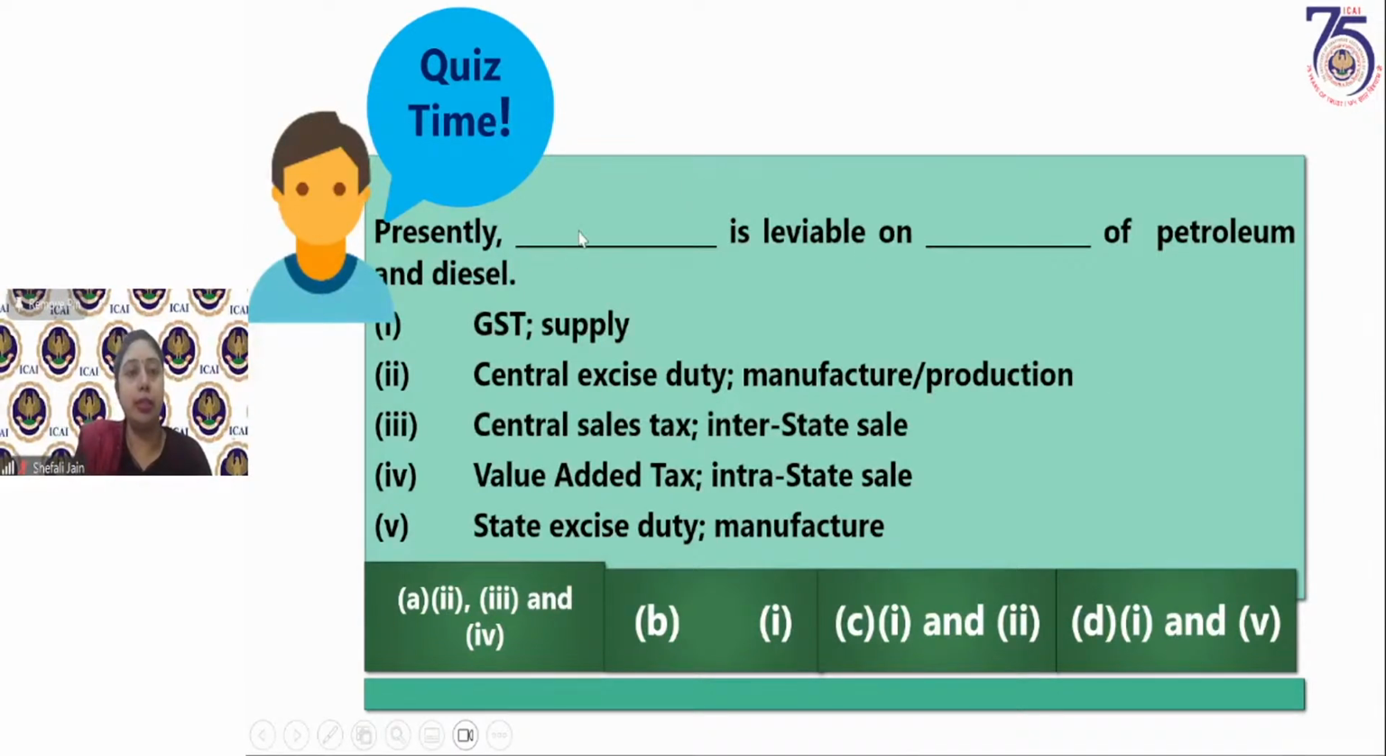See, we discussed in the first class regarding petroleum and petroleum products that GST is leviable on these petroleum products from a date to be notified by the GST Council. So at present, GST is not leviable on petroleum and petroleum products. So the first option becomes wrong or gets eliminated. Now, when petroleum is not subject to GST, it will be subject to central excise duty, central sales tax, and VAT. So first and fifth options are not correct. What is correct is second, third, and fourth. So option A, which says second, third, and fourth, is correct.